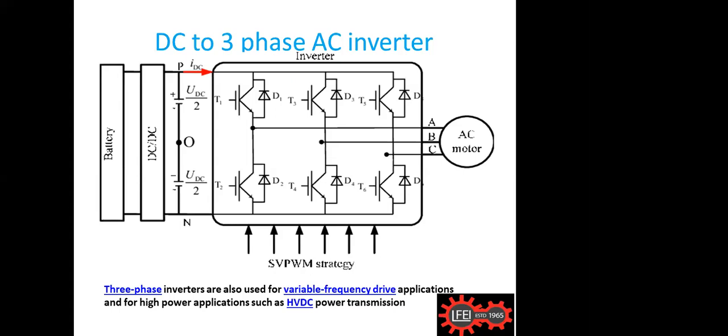Actually, this is a special type of strategy they are using. It is a vector technology, we call it, and for the smooth operation of AC or DC motors, we are using this type of three-phase AC inverters. It's very, very important in commercial life. I will let you know some of the other places where we are using it.